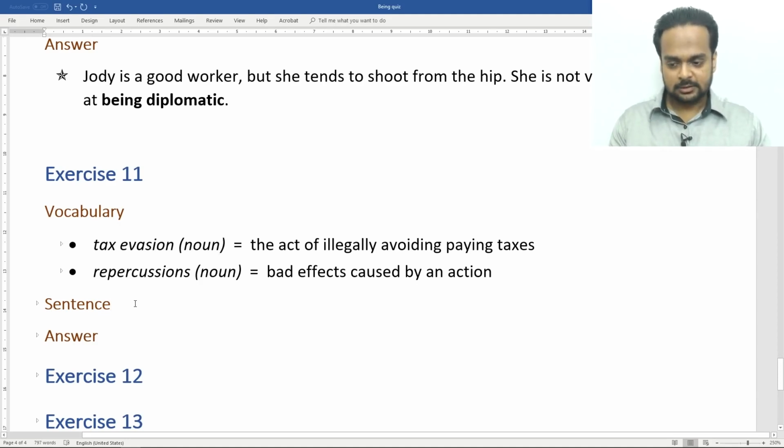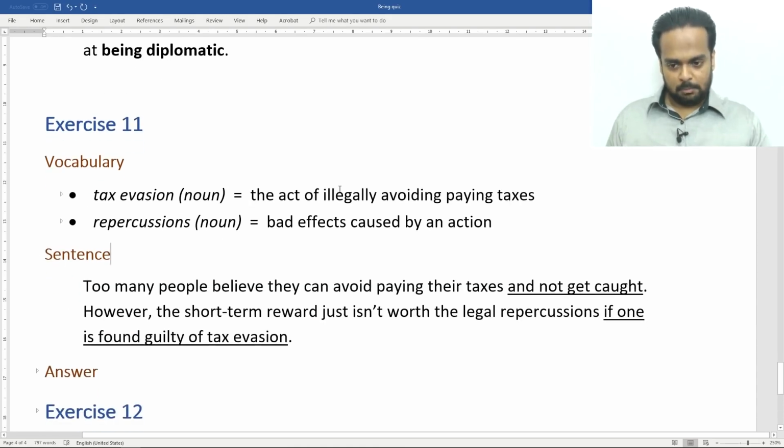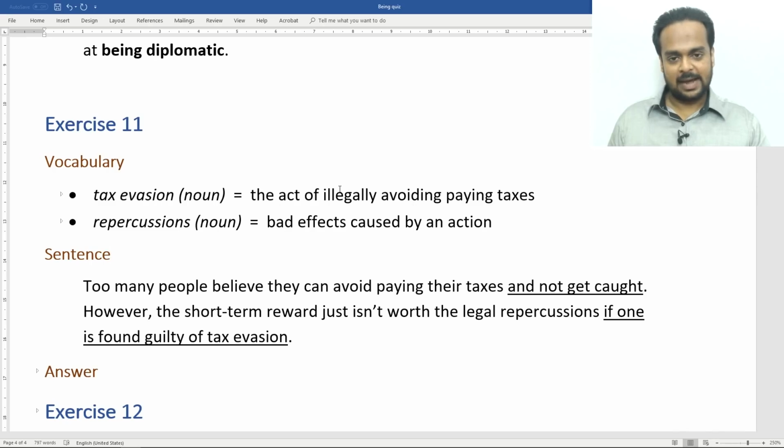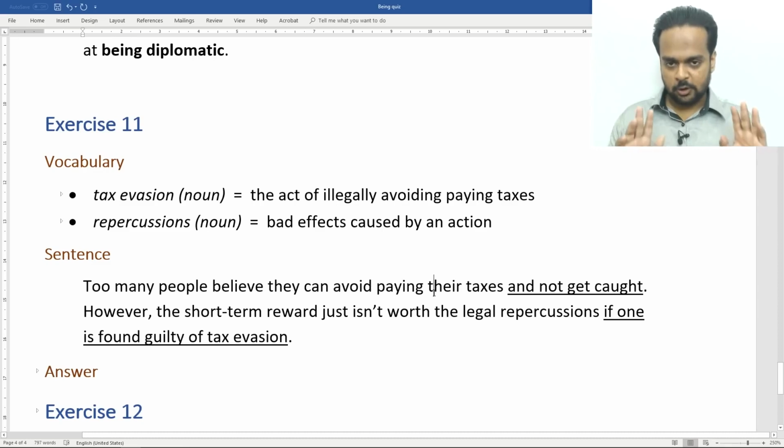So here's the sentence. This is going to be a little challenging. Too many people believe they can avoid paying their taxes and not get caught. However, the short-term reward just isn't worth the legal repercussions if one is found guilty of tax evasion. You need to rewrite 2 clauses here using being. So stop the video and think about it, then continue.